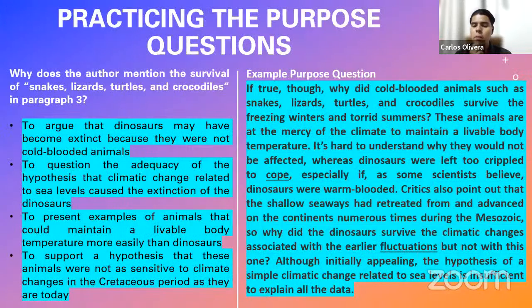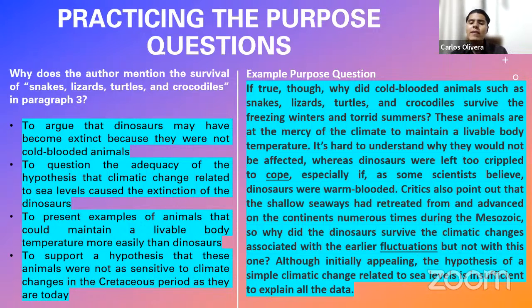Let me show you an example for you to understand more. Let us please read this reading passage that we have on the right side of my screen. Please look at it. There is a portion of a reading passage. Let us read it together. It says, if true though, why did cold-blooded animals such as snakes, lizards, turtles, and crocodiles survive the freezing winters and torrid summers? These animals are at the mercy of the climate to maintain a livable body temperature. It's hard to understand why they would not be affected, whereas dinosaurs were left too crippled to cope, especially if, as some scientists believe, dinosaurs were warm-blooded.